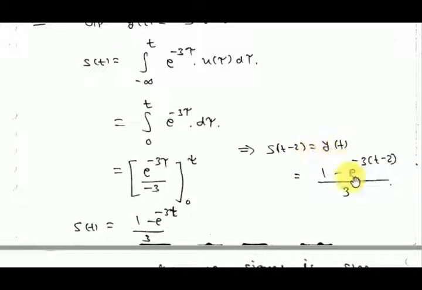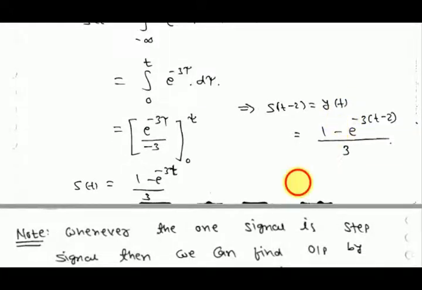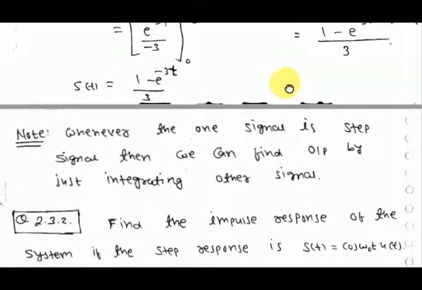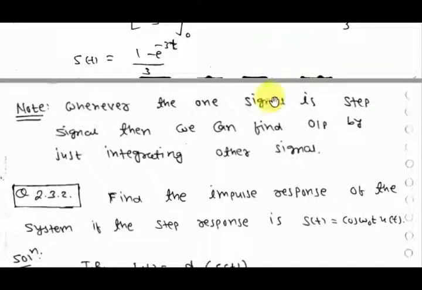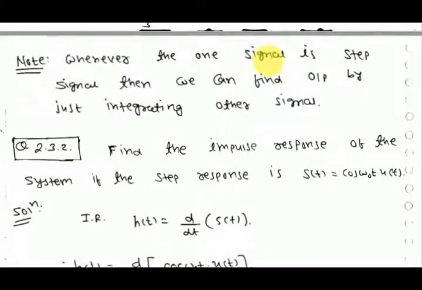Then you have to find s(t-2), so replace t by t-2. You can also find it by the original procedure, but this will consume less time.